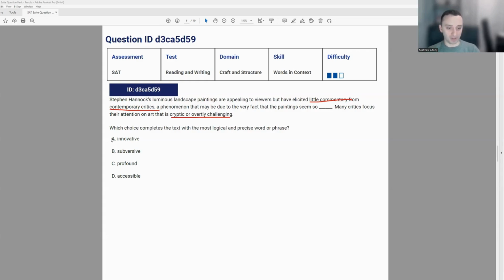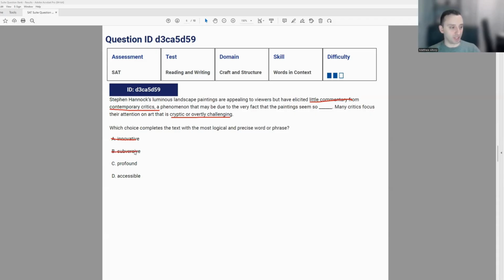So A says innovative. Maybe these works are innovative, but that's not what we're trying to talk about here. We're trying to find something that is understandable to the common person. So we can cross out A. B says subversive. Subversive means to be tricky or to have subterfuge. Think about a spy being subversive or being in the shadows. Again, not what they're trying to say here.